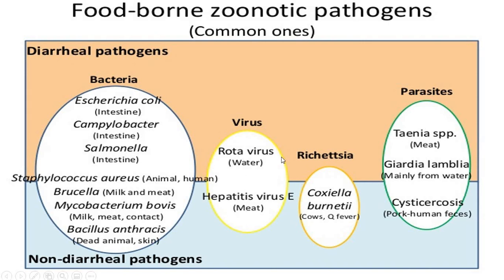When we come to viruses, there is rotavirus, which is caused through water, and hepatitis E virus, which is caused through meat and is non-diarrheal, and Rickettsia, which causes diarrhea, and Coxiella burnetii. This is from cows and causes Q fever, which is non-diarrheal. Parasites include Taenia species, which is from meat, and Giardia lamblia, mainly from water, which may cause diarrhea. Another is cysticercosis, caused by pork and human feces. So this is fecal transmission. This may or may not cause diarrhea. This shows the foodborne zoonotic pathogens.